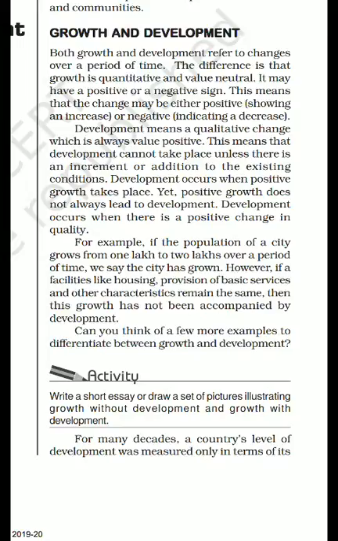At the same time officers are allowing tourists in that area, and tourists are causing damage in the fringe area or the buffer zone of that forest. In that case development is not there. Area increases but development is not there. In the same way, you have to think of more and more examples.